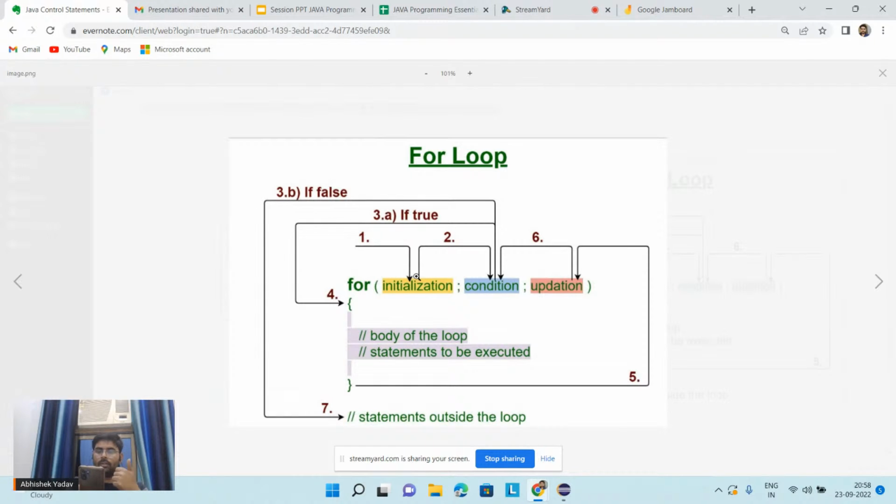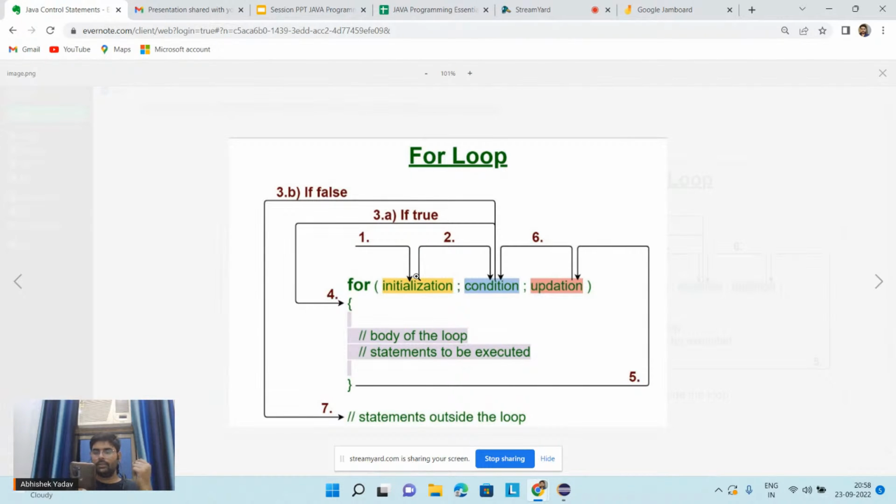I think there is not much difference between C and Java. Yes, Java is about object-oriented programming. There is a lot of difference between C and Java. When you go to the advanced part, there will be a lot of difference. No, apart from the OOPs concept, there are also a lot of differences.